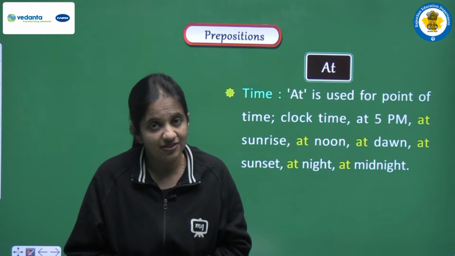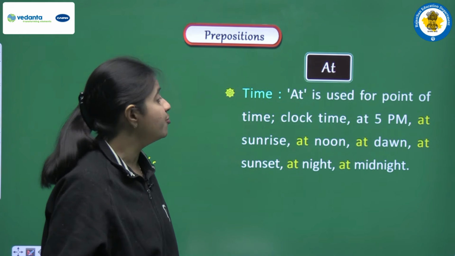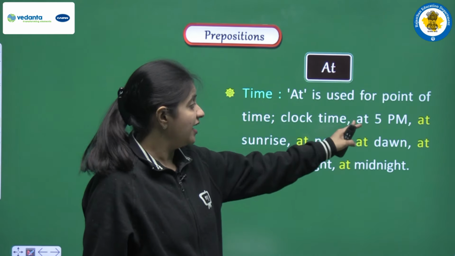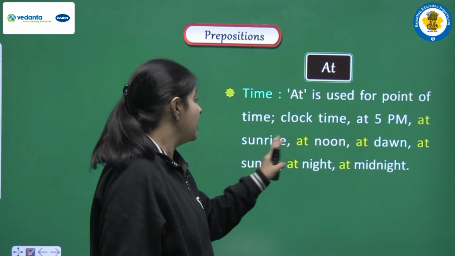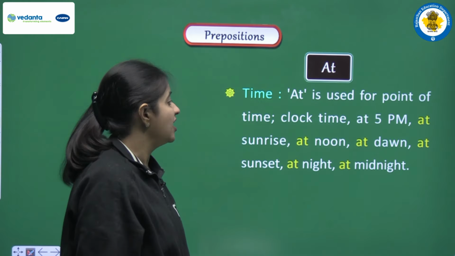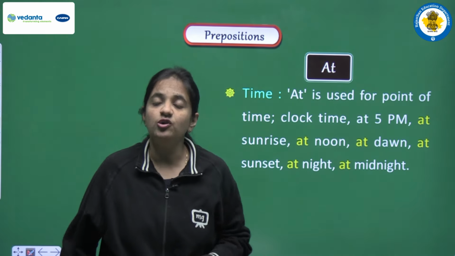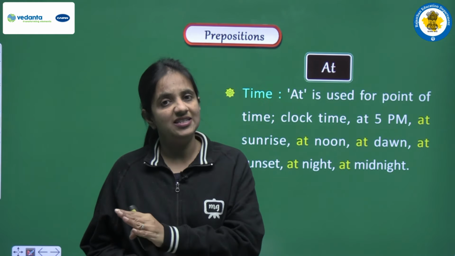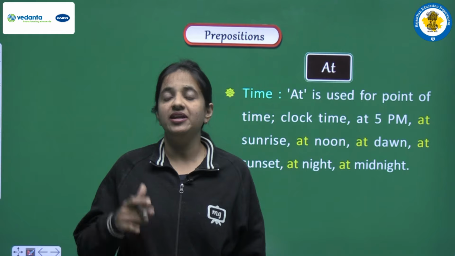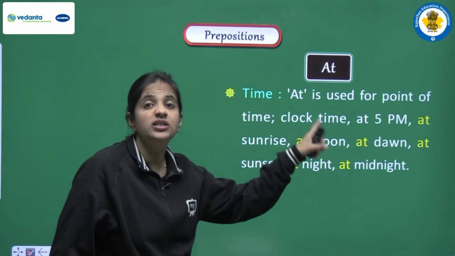So what is the difference that we will read here? So let's see. At is used for a point of time. It is also used to show the clock time, like we can say at 5 p.m., at sunrise, at noon, at dawn, at sunset, at night, or we can say at midnight. So I just want all of you to recall the uses when we were discussing the preposition in. So then we were having certain words, we were having in the morning, in the evening, right? But here we are having noon, sunrise.